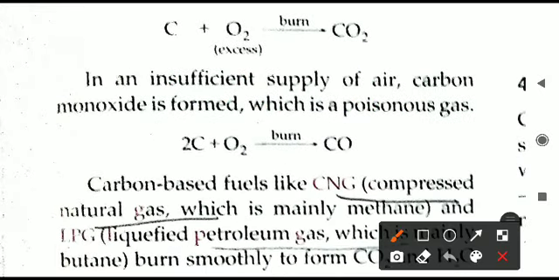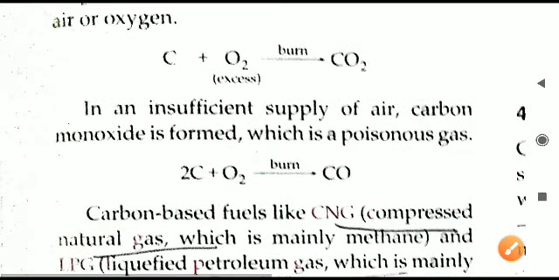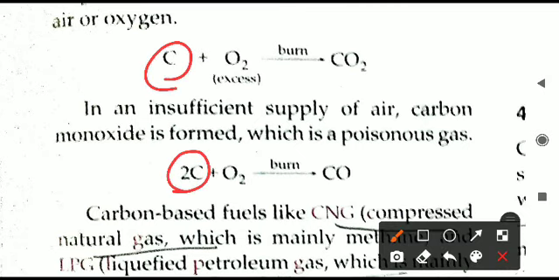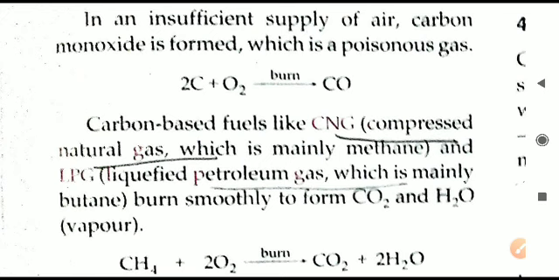If oxygen is not properly available, if there is an insufficient supply of air or oxygen, in that case carbon monoxide will be produced. Carbon dioxide will not form if proper oxygen is not there. This carbon monoxide is a poisonous gas. Here you can see the equation, 2C plus oxygen gives carbon monoxide. What is the difference in both of these? Here you can see carbon 1 and here carbon 2. If carbon dioxide is to be produced, then oxygen should be properly available. If there is a lack or shortage of oxygen gas, then carbon dioxide cannot be produced on burning carbon. It will produce carbon monoxide.